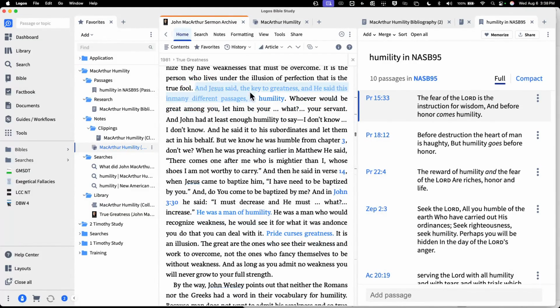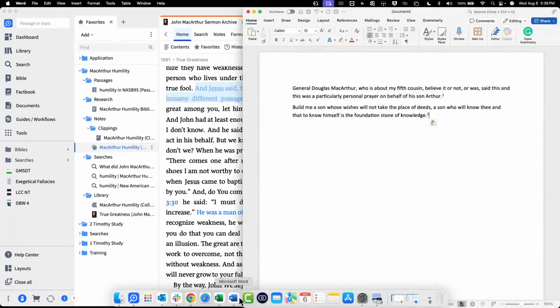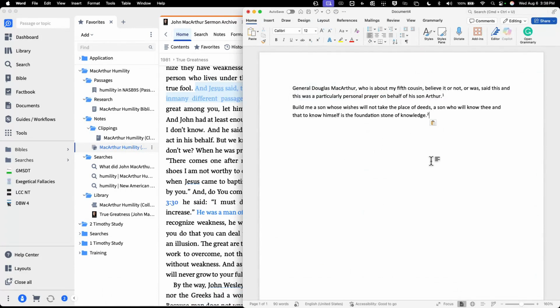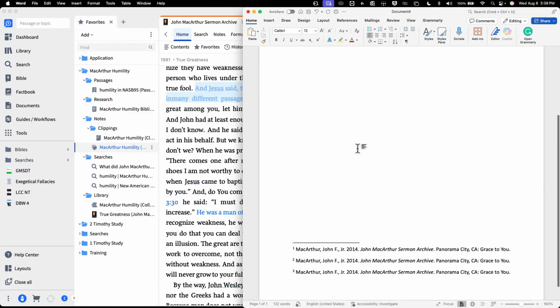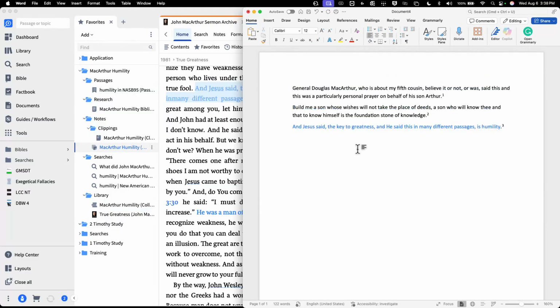Let's go back into that note, back into that resource, and maybe we want to save that section, right? We want to add that to our document. So I'm going to go in, copy it down to my Word document, paste it in, and there's a mistake here. It looks like there should be a space there. It copied that and it copied the font. So you copy the font as well and gives me that footnote. And then there's the footnote at the bottom as well.